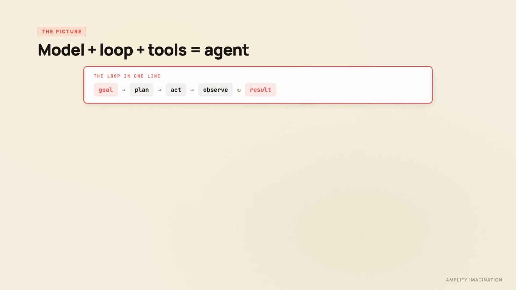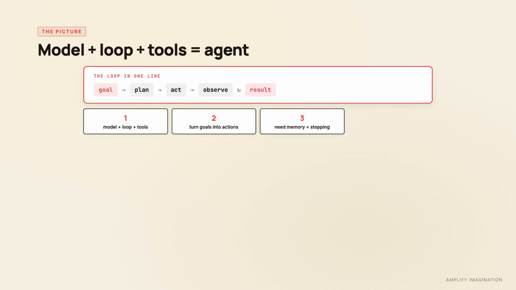So here's the picture. A model predicts what comes next. An agent puts that model in a loop with tools, memory, and a goal. The loop runs until the goal is met or a stopping condition fires. The model is the decision engine. The loop is the machinery. To recap, agents are models running in loops with tools. They turn goals into actions. They need memory and stopping conditions. They fail through bad tools, hallucinated actions, drifting plans, or compounding costs. And you're already using them. Chances are, several times this week.